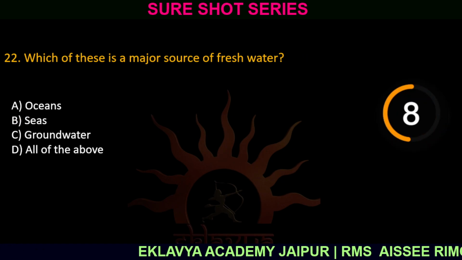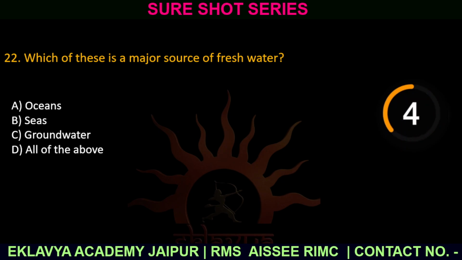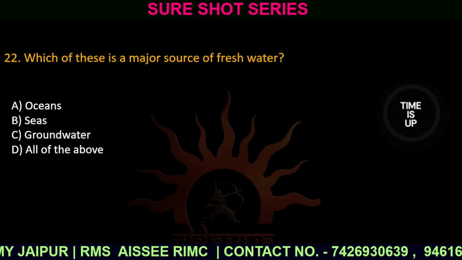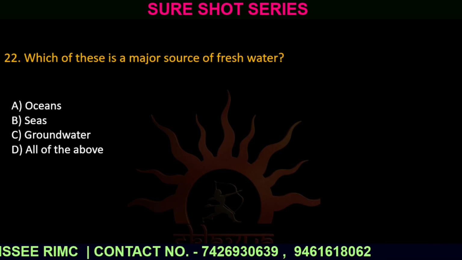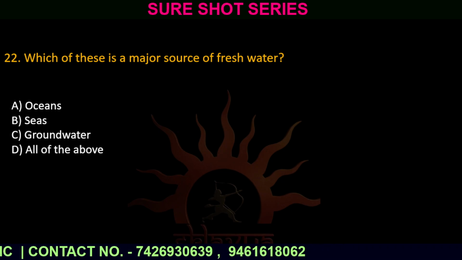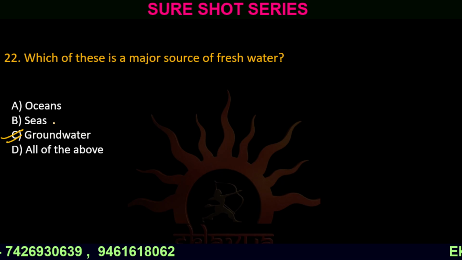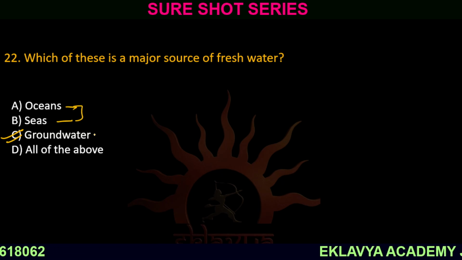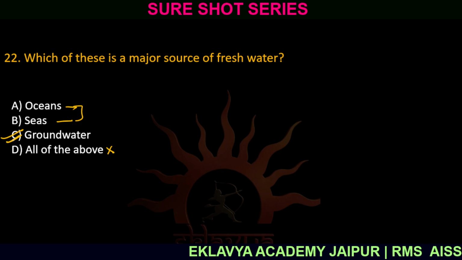Question number 22. Which of these is a major source of fresh water? Option number A, oceans. Option number B, seas. And option number C, groundwater. And option number D, all of the above. The correct answer is option number C, groundwater. These two are very salty, so they cannot be used. Therefore, this option also gets cancelled. So the correct answer is option number C.